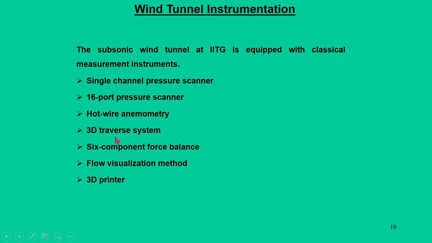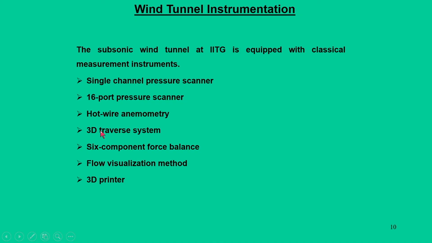Since we have a 2 meter long test section, if you want to measure at different locations in the test section, you require a mechanism to change the position of the model within the test section during tunnel operation, instead of doing it manually and stopping the wind tunnel. So, we have a 3D traverse system by which we can move the aerodynamic model within the test section even during wind tunnel running conditions.